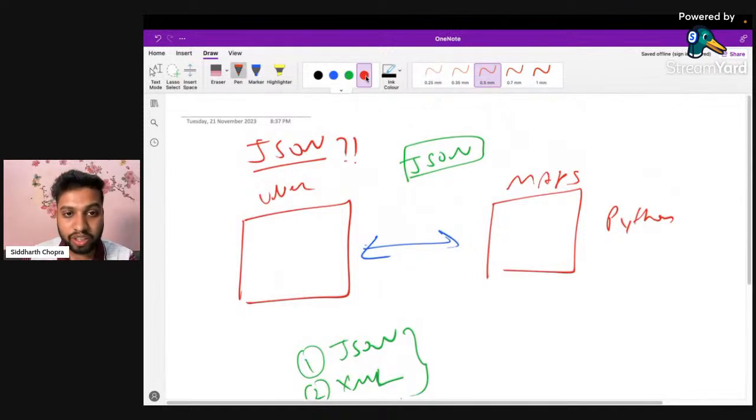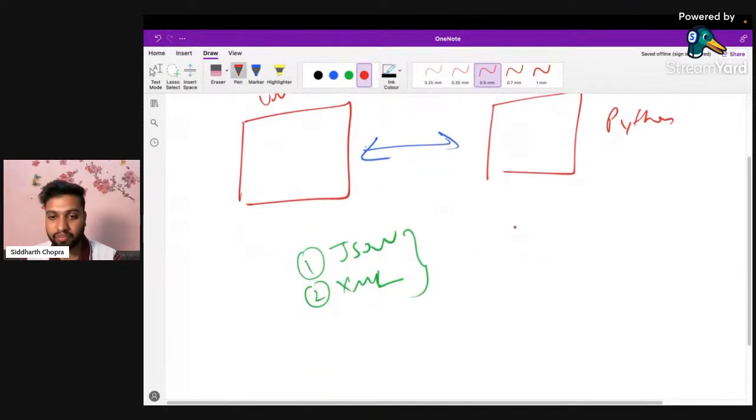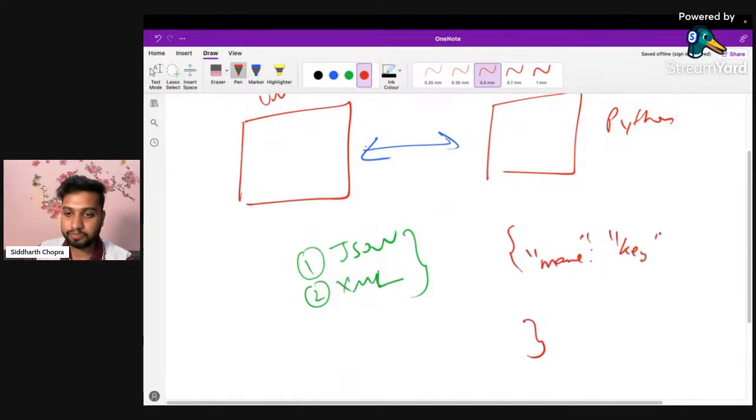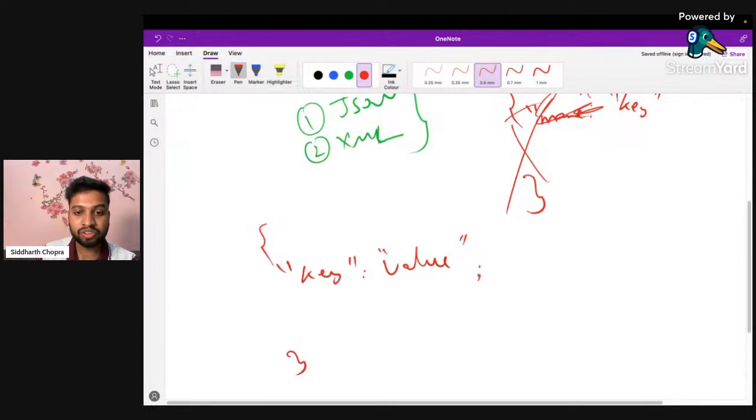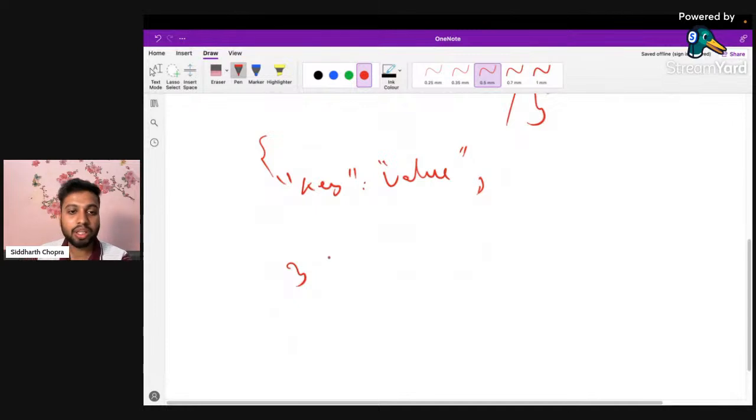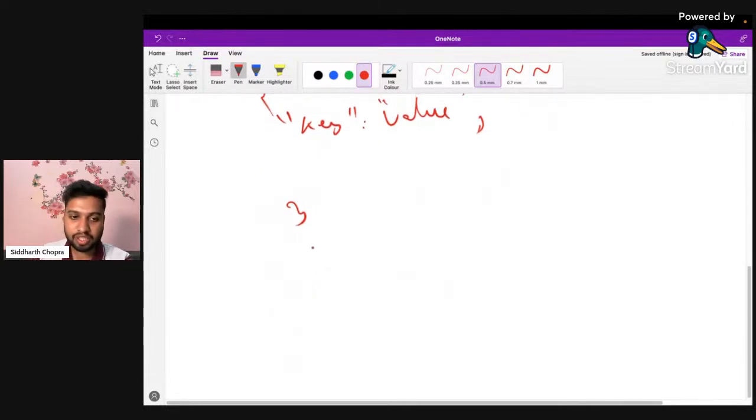In the JSON language, it starts with curly braces, and it has key-value pairs. It has a key and it has some value. The key can't be repeated, because that is what makes it distinguishable within a pair of curly braces. For example, if I want to pass a name and a message, I can add a name, and I can add a message.